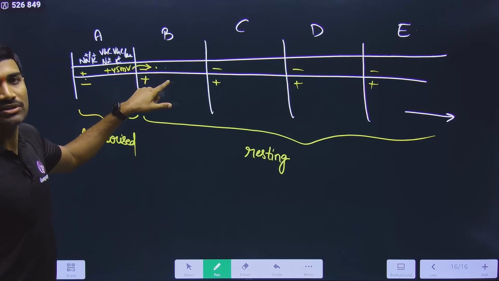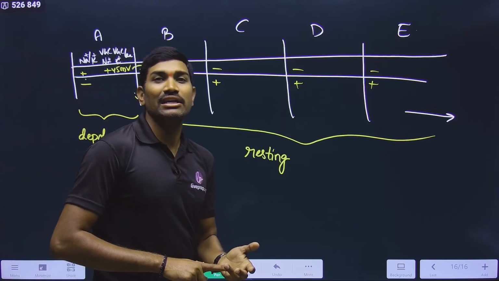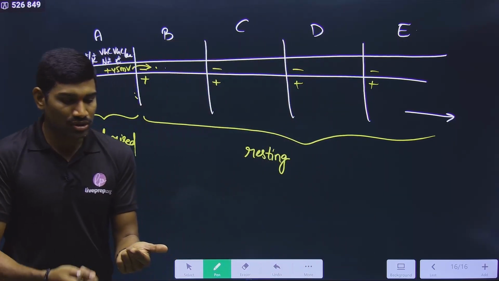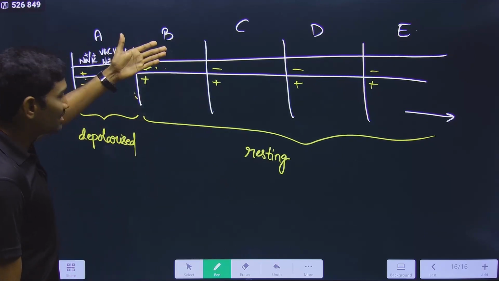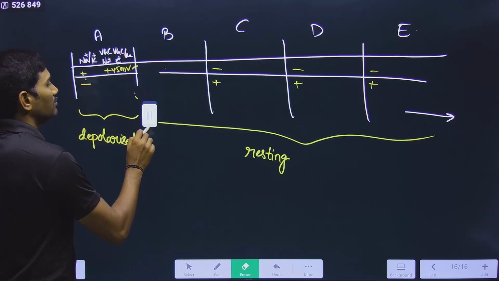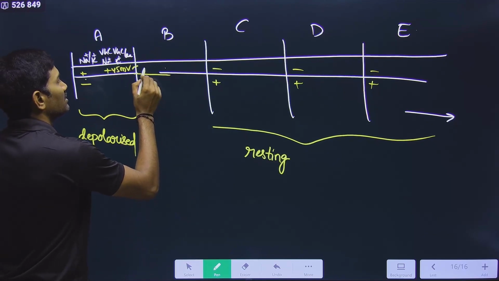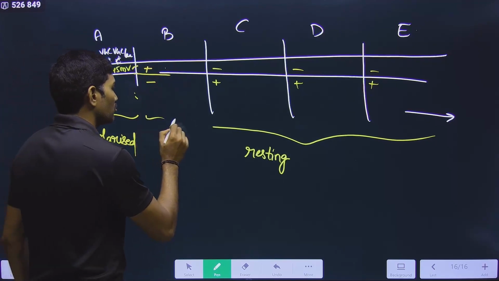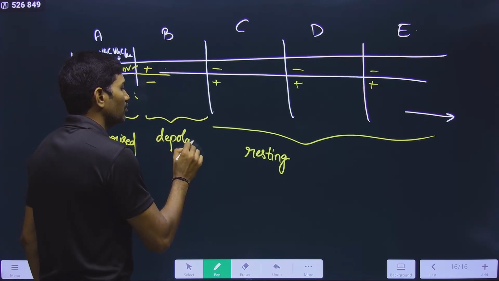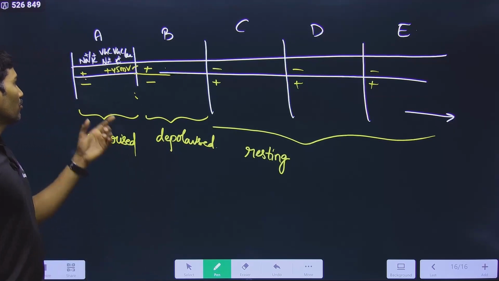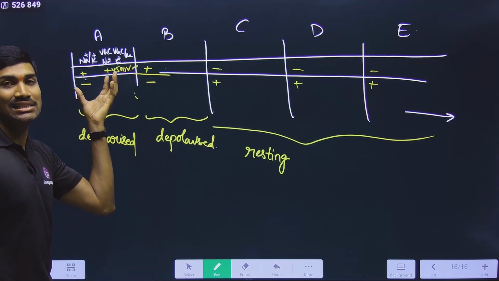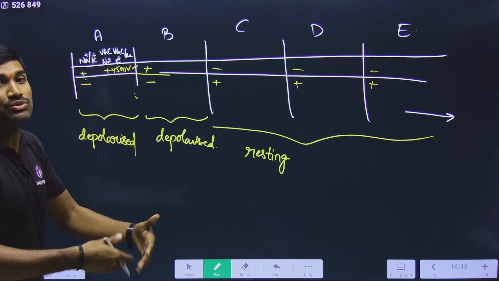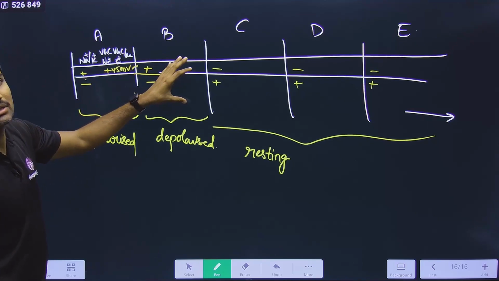And in this segment, what happens? Once again the voltage gated channel for Na+ will open, the Na+/K+ pump will be closed, the voltage gated channel for K+ will be closed, and the leaky channels are open. So in this segment also it will become depolarized: inside positive, outside negative. That means this is also depolarized. Observe the concept carefully. For the initial depolarization, the ligand gated channels are important. Once one segment is depolarized, it will induce the depolarization in the next segment.